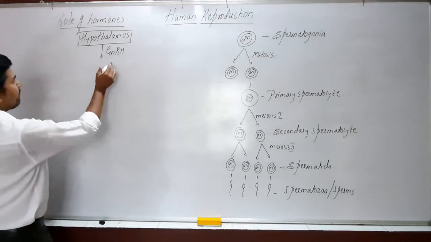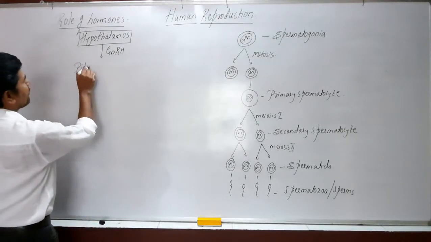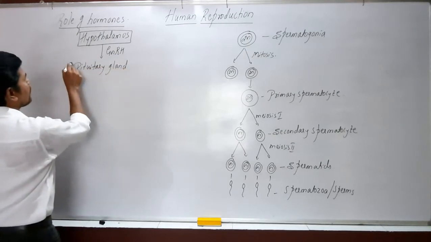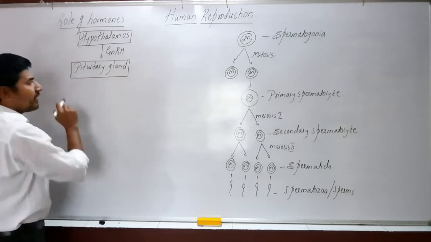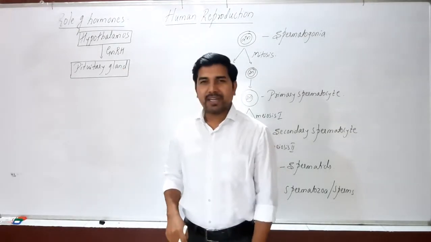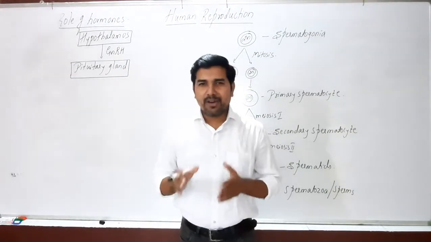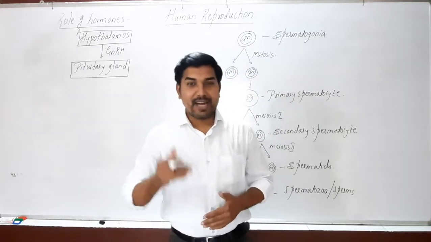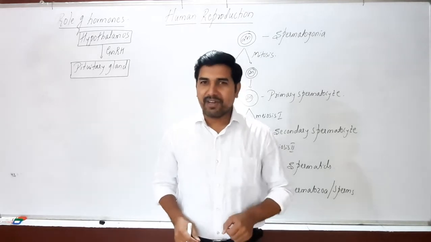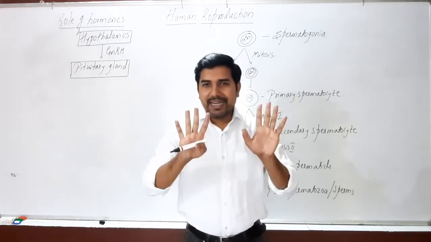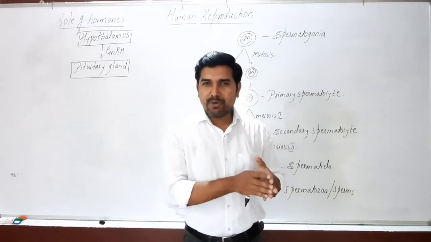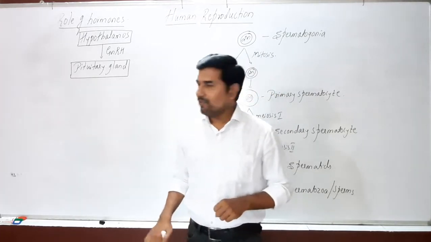They act on the pituitary gland. This pituitary gland is present below the hypothalamus. We have studied the structure and function of the pituitary gland in the previous class, in class 11. The pituitary gland will produce 9 hormones. Out of these, 2 hormones are produced by the hypothalamus. The rest of the 7 hormones are produced by the pituitary gland itself.